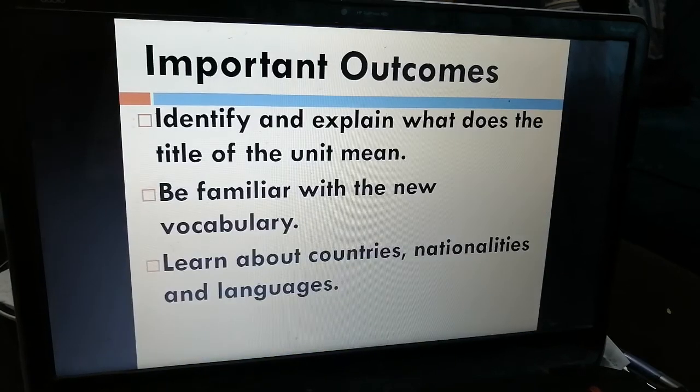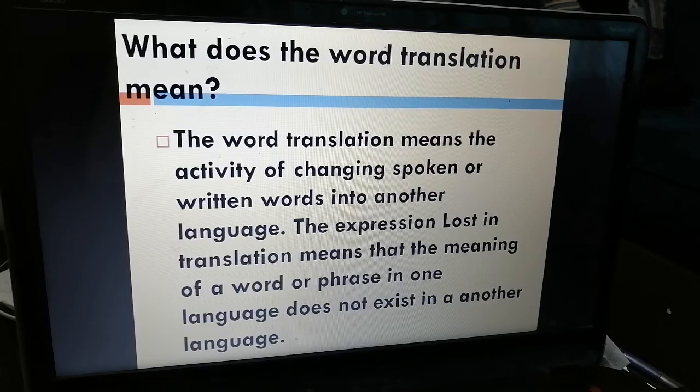First of all, we are going to read these important outcomes we are going to accomplish today, inshallah. First, identify and explain what the title of the unit means. Then, be familiar with the new vocabulary. Learn about countries and nationalities, okay? We are going to move to the meaning of the translation and what we mean by lost in translation.